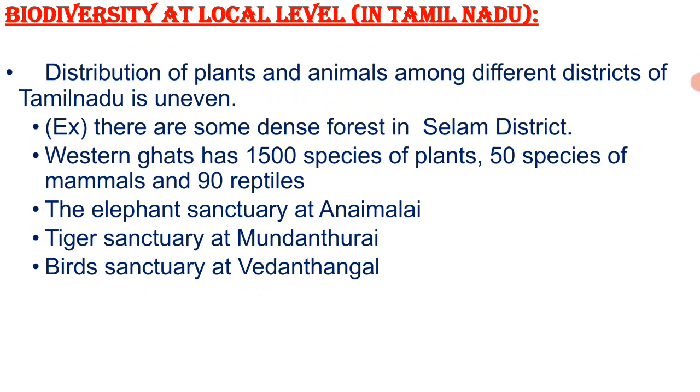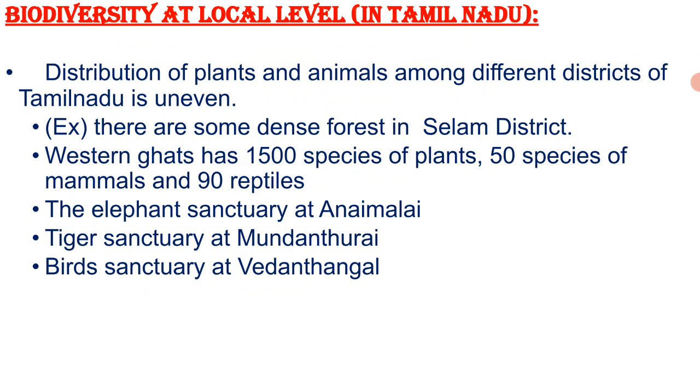We know that Tamil Nadu has a rich biological diversity which consists of 5 national parks, 20 wildlife sanctuaries and 2 biosphere reserves. The distribution of forest among different districts of the state is uneven. In Salem district, we have a denser forest. The Nilgiris has most of its area under forest, a little more than half its area.